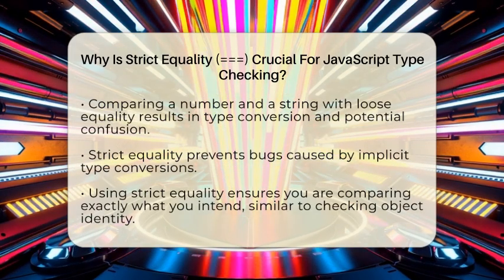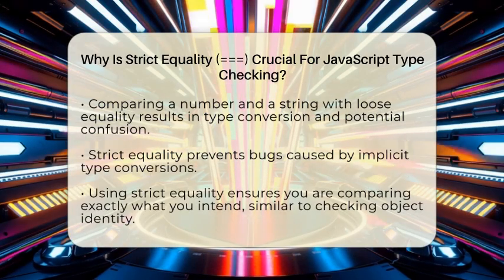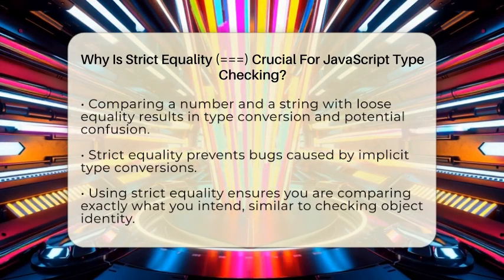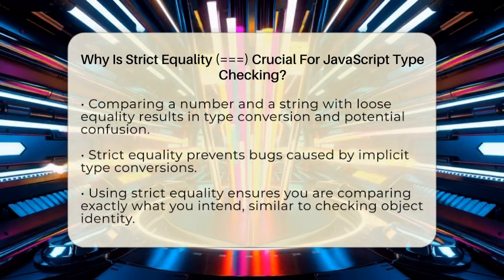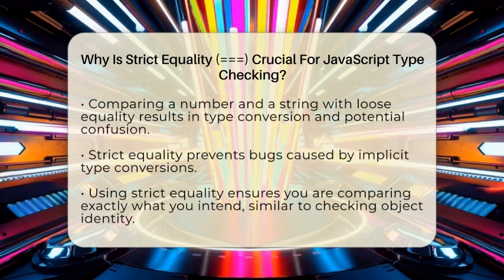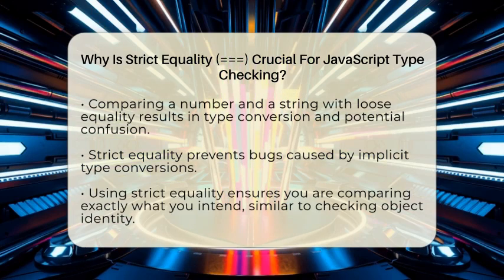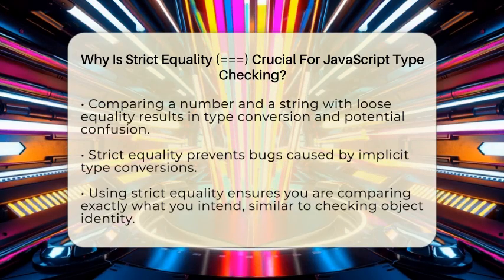For example, if you compare the number 5 with the string 5 using loose equality, JavaScript will convert the string to a number and say they are equal. But with strict equality, it sees the number 5 and the string 5 as different because their types don't match.